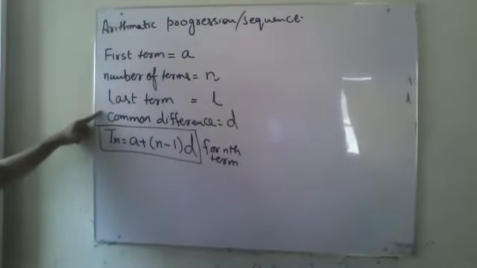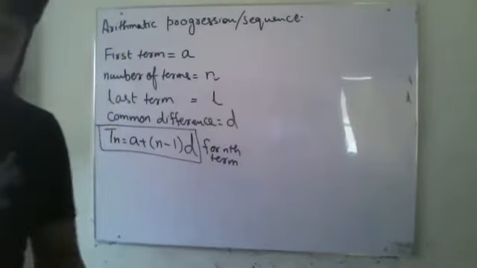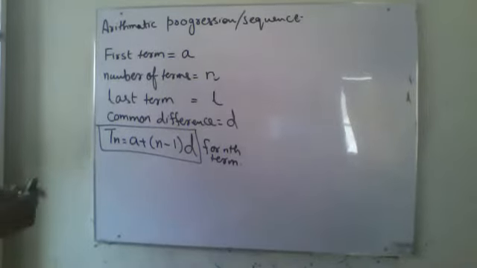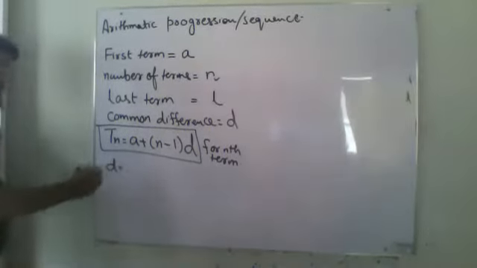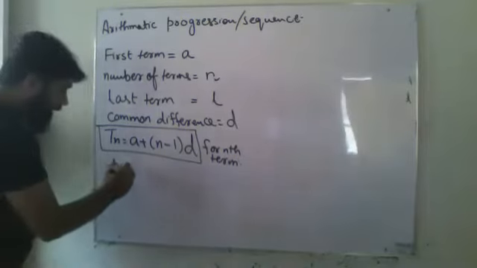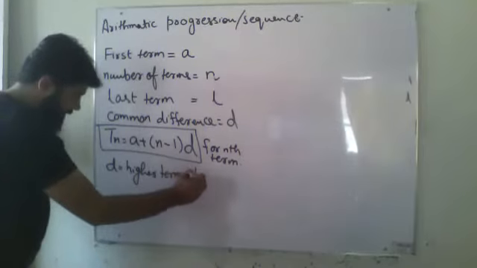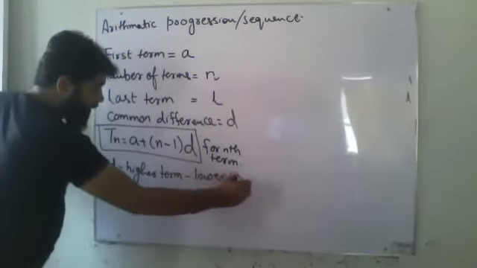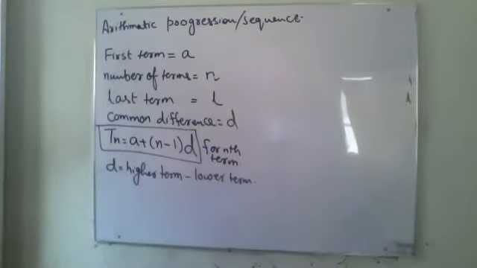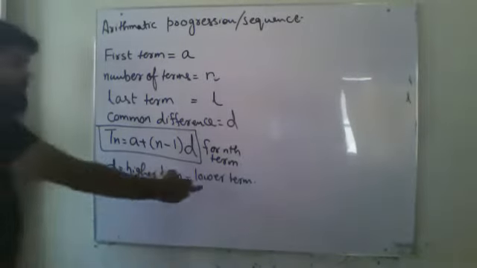The common difference is the important thing which we have to find. So how will I find it? It will always be the difference between two consecutive terms. D means D equals the difference between two consecutive terms. Okay, and how will I find it? Higher term minus lower term.